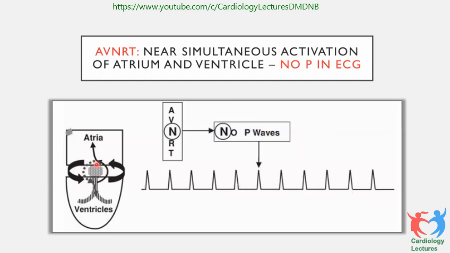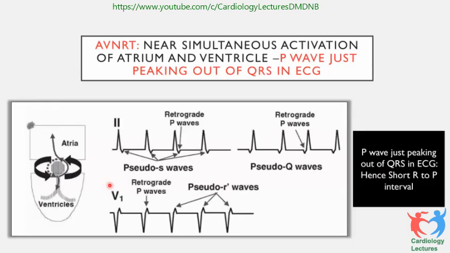Why? Because the re-entry is like this, it goes up, it goes down to the ventricles, it goes up to the atrium. So the atrial contractions are hidden under the QRS complex. So you see only QRS, RRR, and nothing else. So this is an AV nodal re-entry tachycardia. But if retrograde P waves are seen outside the QRS complex, it is orthodromic tachycardia based on some kind of accessory pathway in this patient.